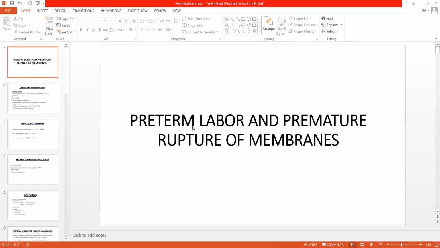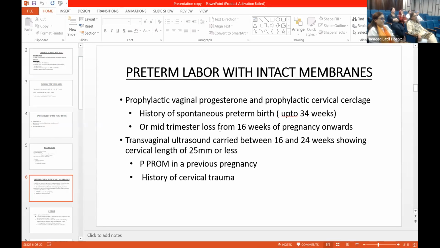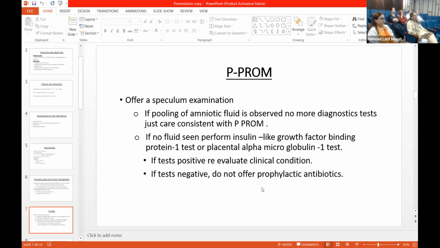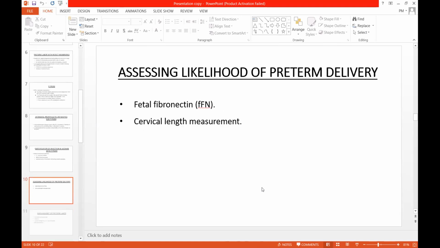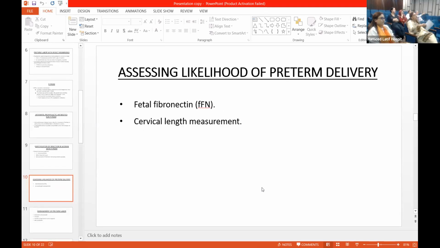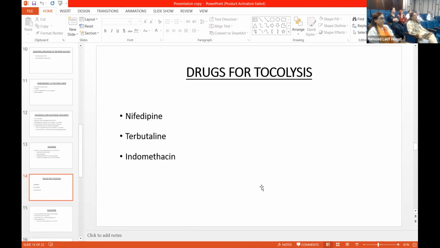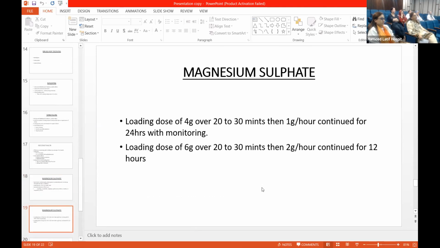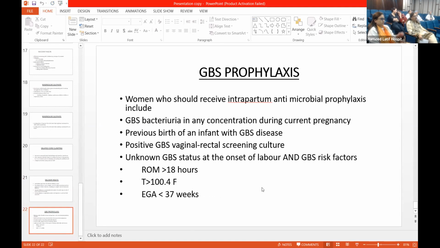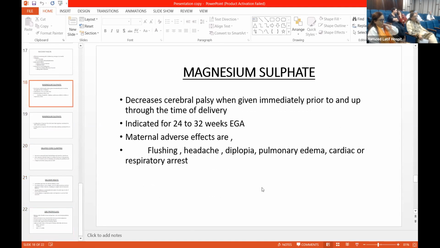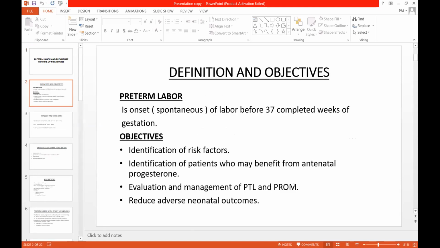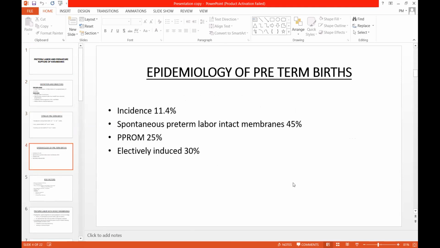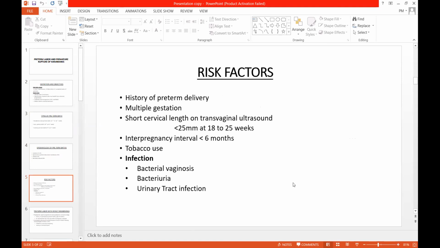Ma'am, kindly show the slides. You can't see the slides? Slides not visible. Girls, can you see the slides? Yes, sir. Yes, the slides are visible, ma'am.